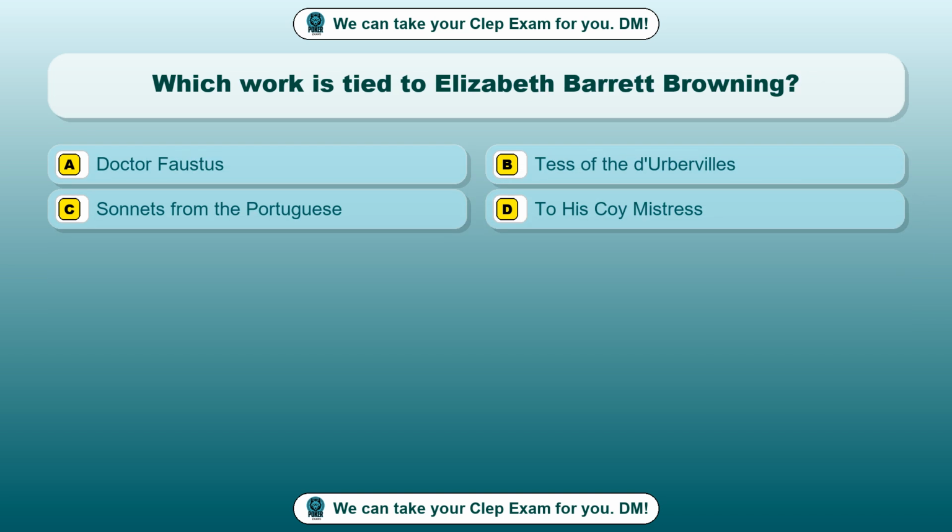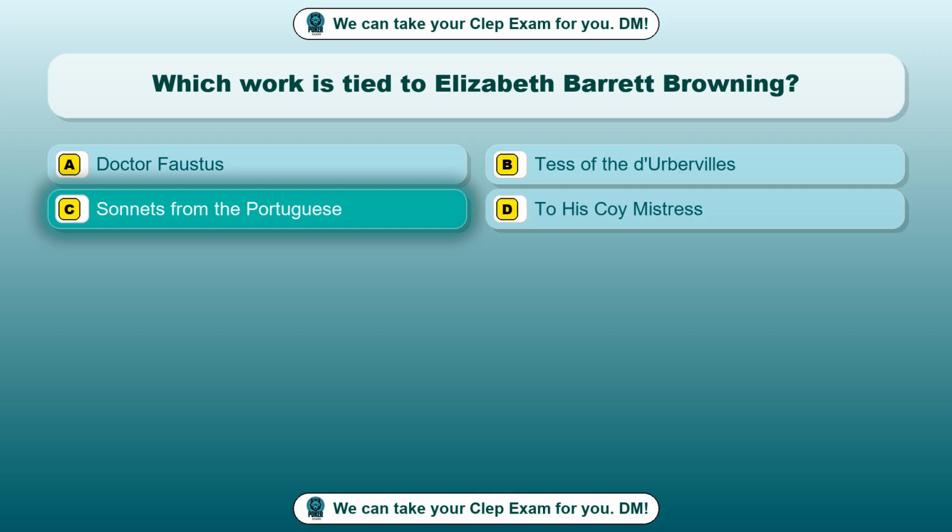Question 34. Which work is tied to Elizabeth Barrett Browning? Option A, Dr. Faustus. Option B, Tess of the D'Urbervilles. Option C, Sonnets from the Portuguese. Option D, To His Coy Mistress. The correct answer is option C, Sonnets from the Portuguese.